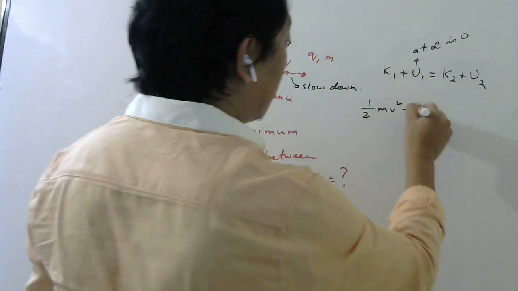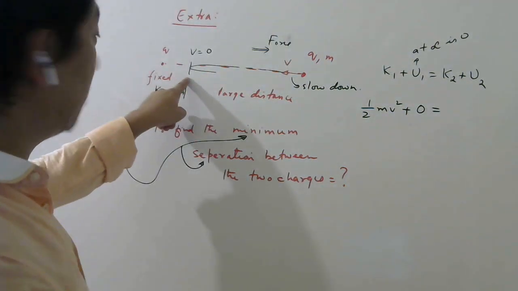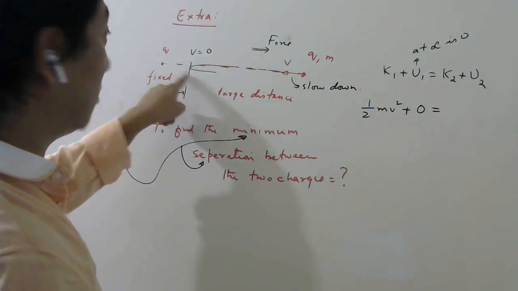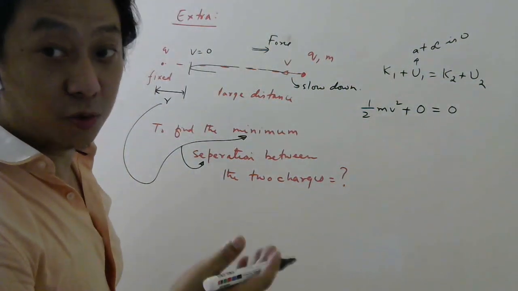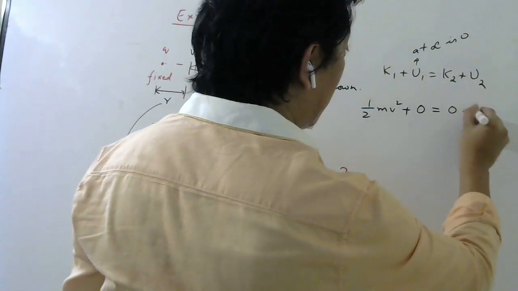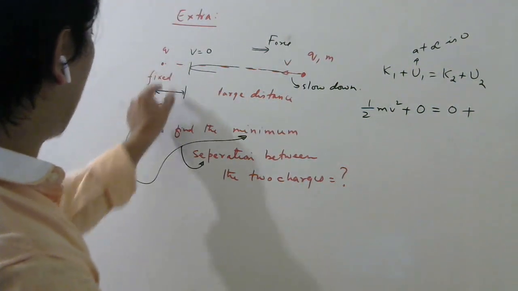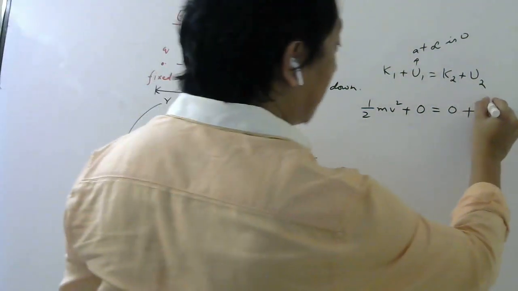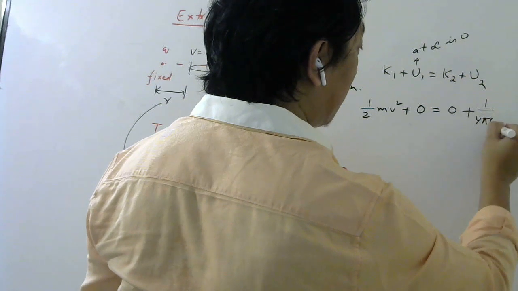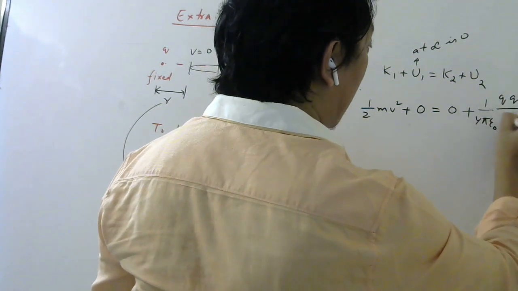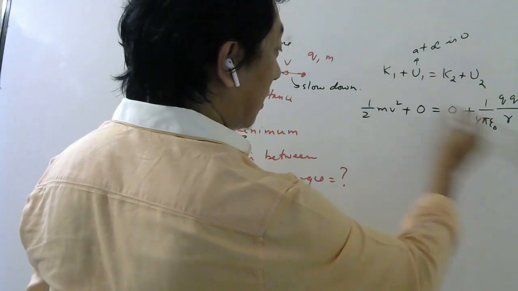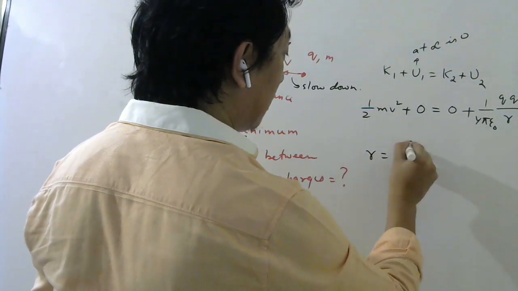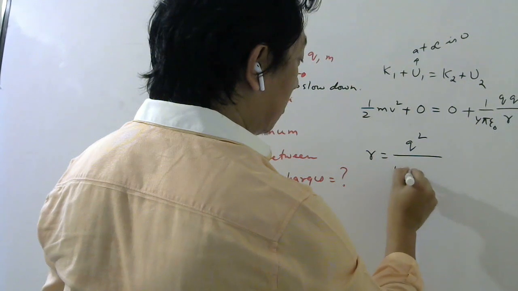So this is 0. And when this charge reaches this position, what will be the kinetic energy? 0, because it has come to a stop momentarily. And when it reaches here, what is the separation? r. So what would be the potential energy? 1 by 4 pi epsilon naught QQ by r. Okay, so then you want to find r. So you can write r as Q square by 4 pi epsilon naught.